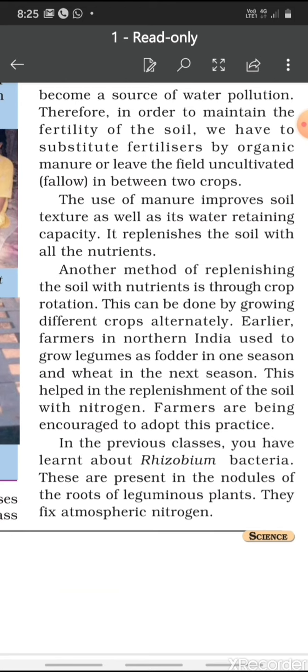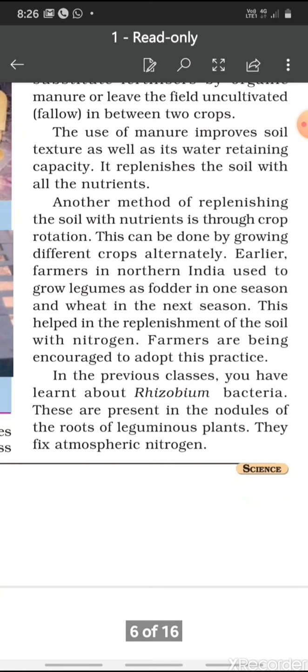Suppose earlier farmers in northern India used to grow legumes as fodder in one season and wheat in the next season. So there is rotation of a cereal crop and a leguminous crop. This helps in the replenishment of the soil with nitrogen. Farmers are being encouraged to adopt this practice. So this will naturally supplement the soil with nitrogen.